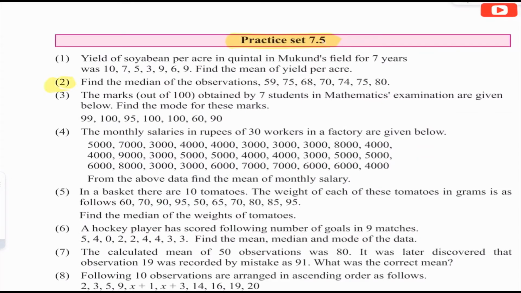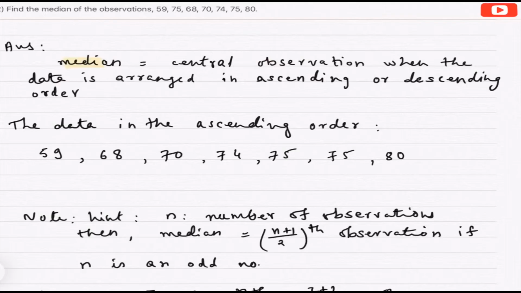Question 2. Find the median of the observations 59, 75, 68, 70, 74, 75, 80. Median is the central observation when the data is arranged in ascending or descending order. So here I have arranged the data in the ascending order.